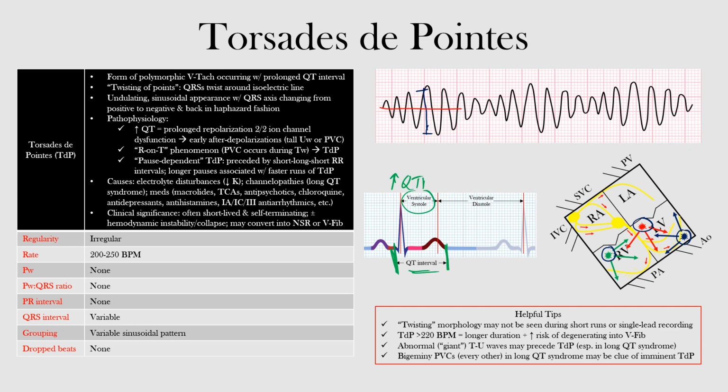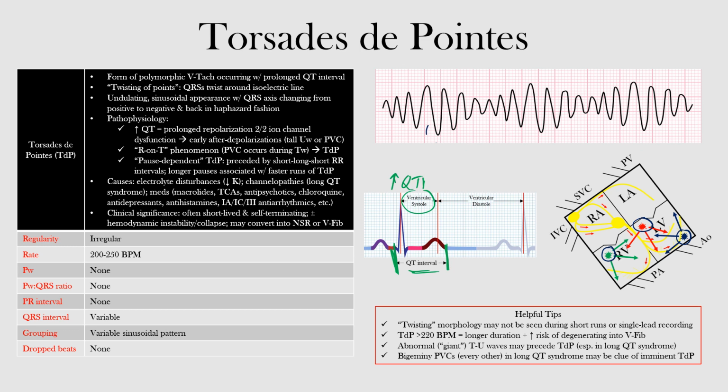If we draw a line through here, you'll see that the QRS complexes are pretty much twisting around this isoelectric line. Sometimes, if you draw it like that, some people consider this to be somewhat of a bow tie, if that helps you remember. So that's what it appears like. Just so you're aware, in order to make the diagnosis of TDP, you need to see evidence of both polymorphic VTach and QT interval prolongation.